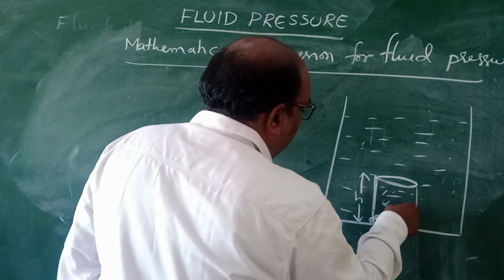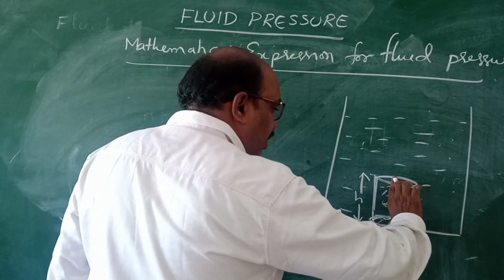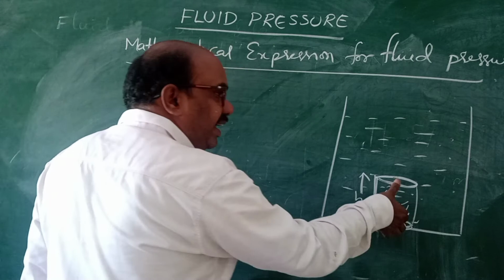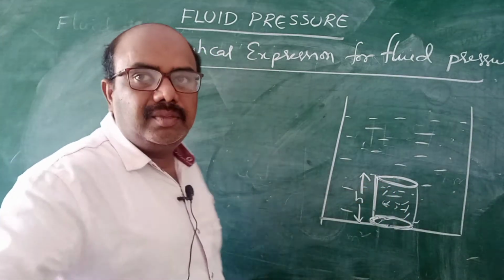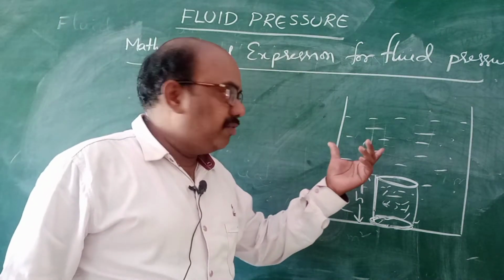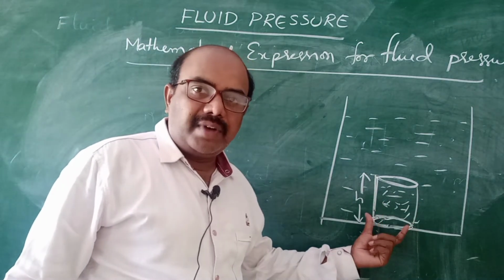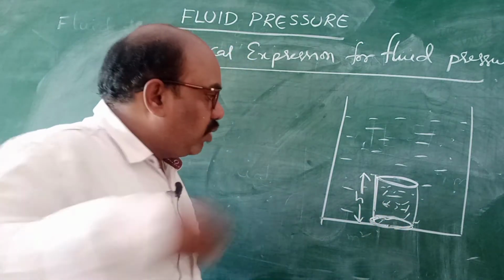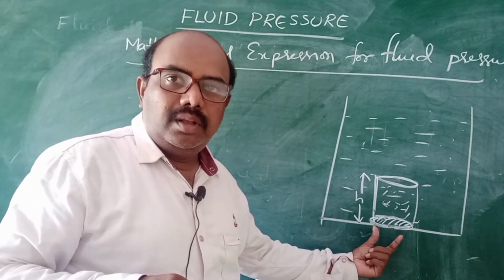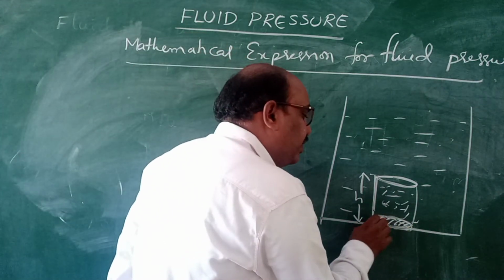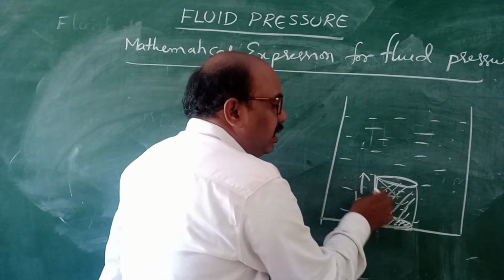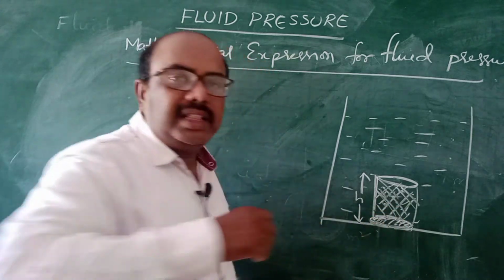Now, what is the weight of this fluid column, which is equal to the force acting? The force acting on this fluid column is equal to its weight. See, children. Let us consider a glass tumbler completely filled with water. Imagine a cylindrical column of height h, and this is the base of the column, which has an area A. If you multiply area into height, you will get the total volume. That means the force exerted on this column is equal to its weight.